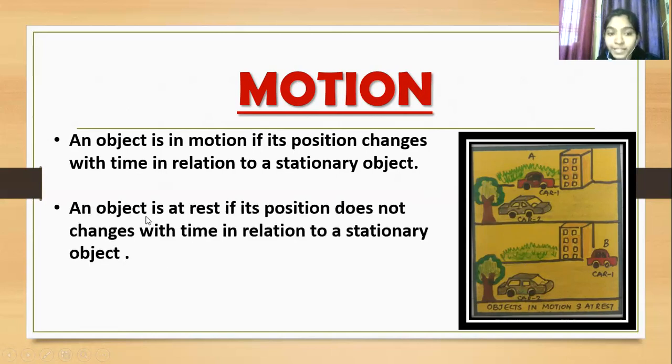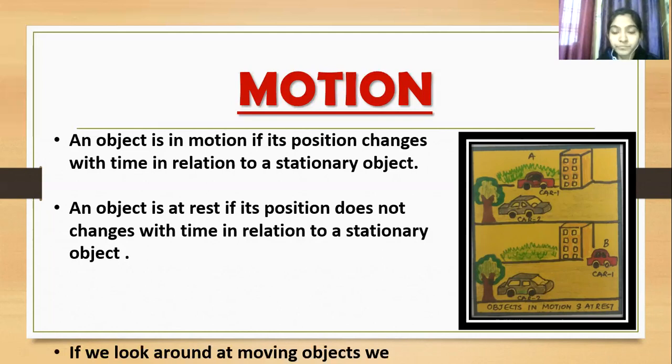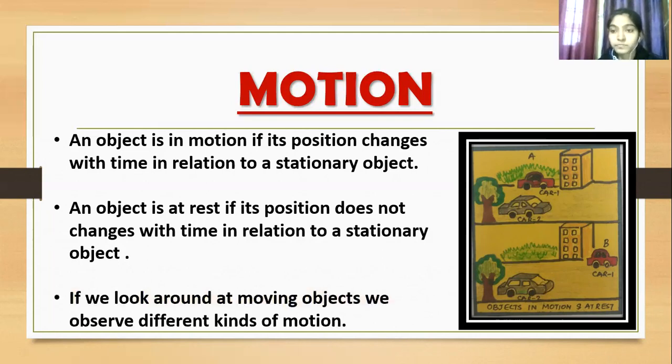Next is, an object is at rest if its position does not change with time in relation to a stationary object. Just like here, car 2 is at position A, and in the second picture also it is at position A. So it does not change its position. So this object is said to be at rest. Okay. So if we look around at moving objects, we observe different kinds of motion. Is it clear?